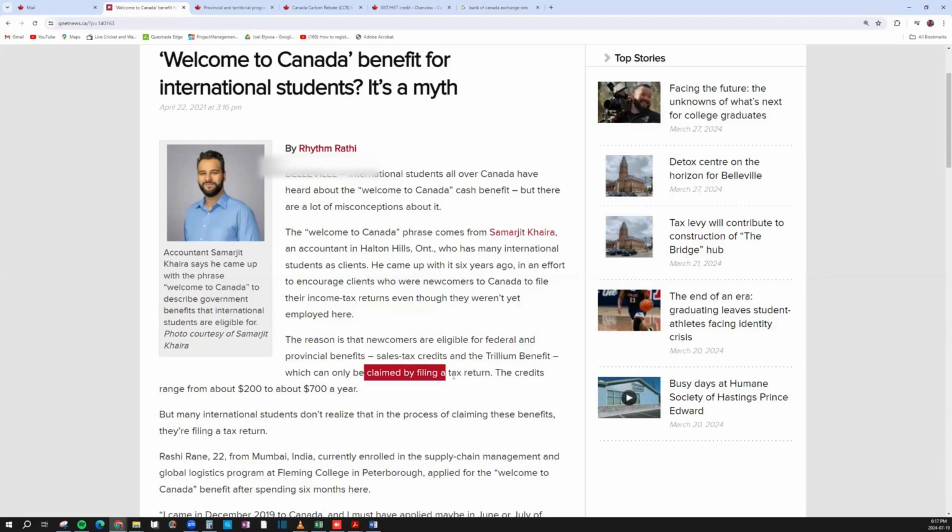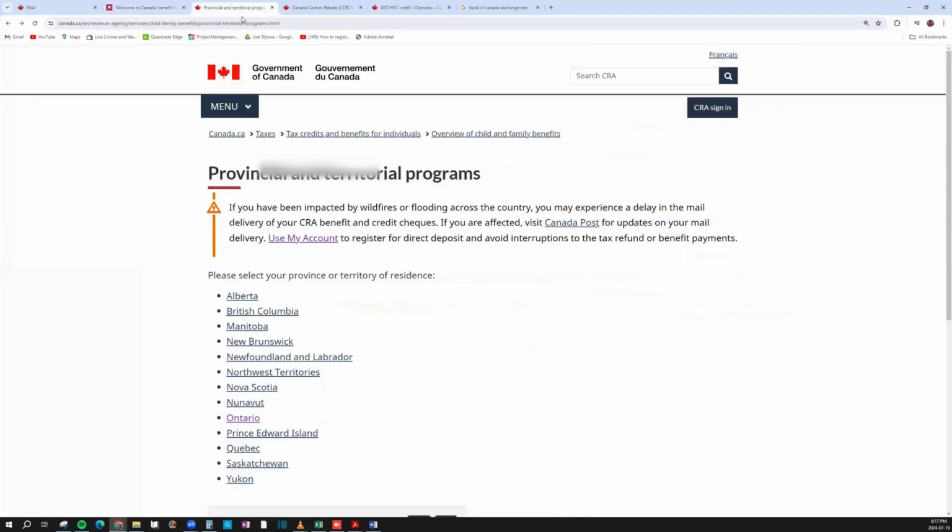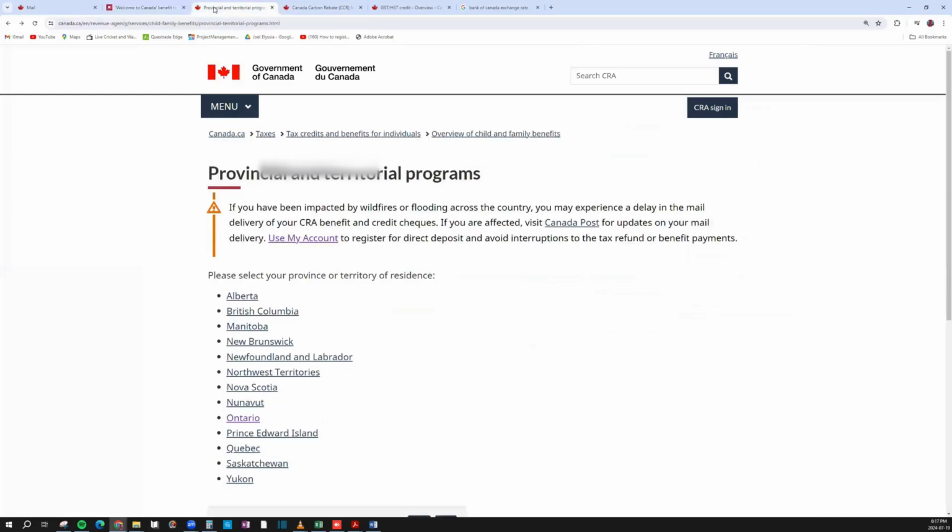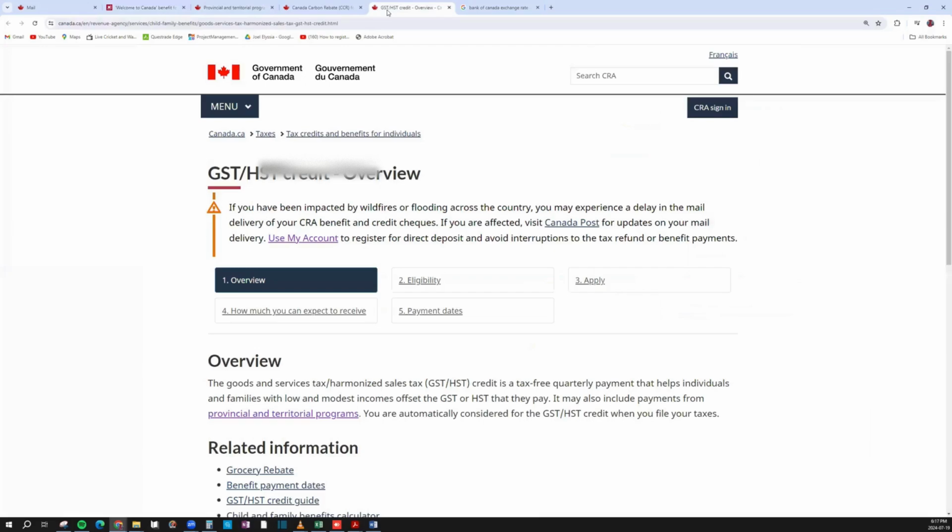You don't need to file a return. You can also claim it on the side. There is a whole different process. You can read it up here. I'll put all of these links in the description. There is another form which you have to send the CRA. But again, it's easier for accountants to do, or even if you're filing taxes yourself, to do it at the time of filing taxes, because the application goes in together. So you don't have to submit different applications. It's with your tax return, and you can submit it together.